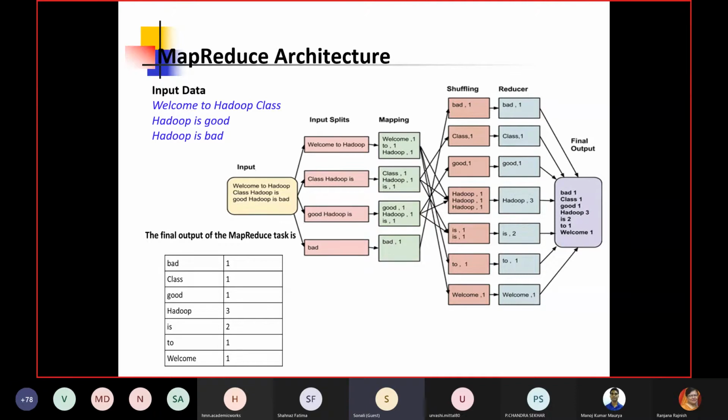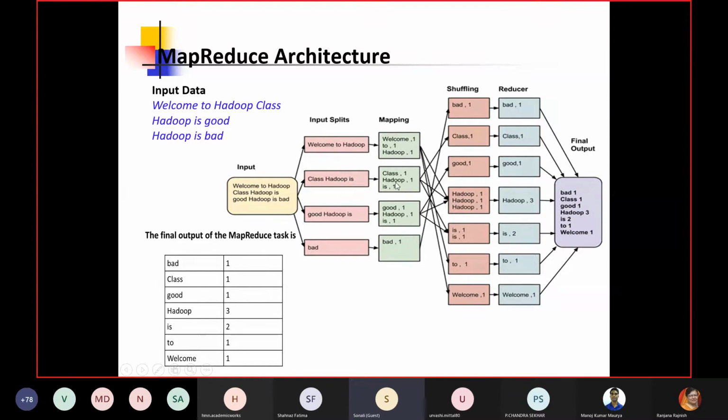Then the mapping function will take the core code, and this core code is nothing but to scan the words one by one. For every new word there will be a counter which is incremented, and for every repeated word the same counter will increment, otherwise a new counter will be introduced. So this is basically the mapping function. After scanning, welcome is coming the first time, so we have taken 1, then again this one is coming the first time and this one is coming the first time. So this is basically the mapper function.